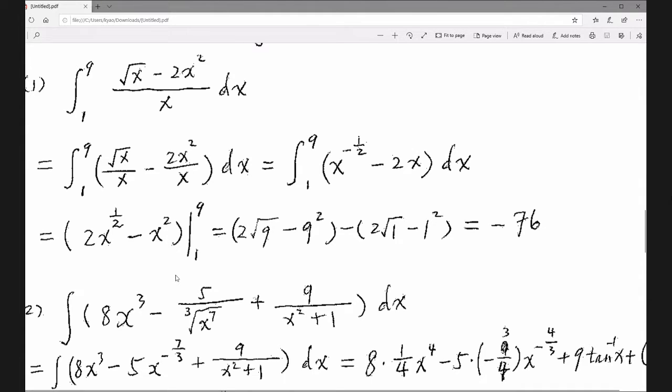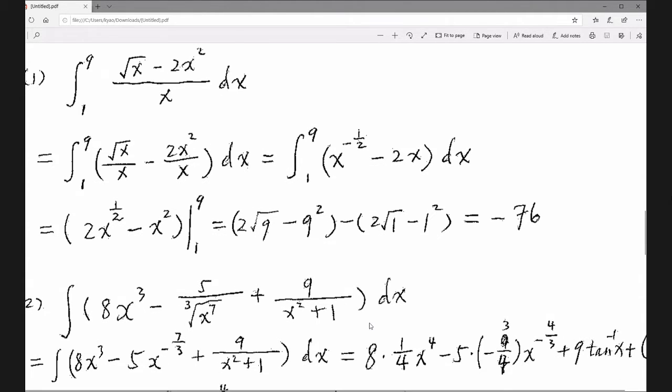Then you use the Fundamental Theorem of Calculus, FTC Part 2. Evaluate from 1 to 9: put 9 inside, put 1 inside, and do subtraction. The answer is negative 76. So for a definite integral, the answer is a number, a scalar. Now the next one is an indefinite integral.